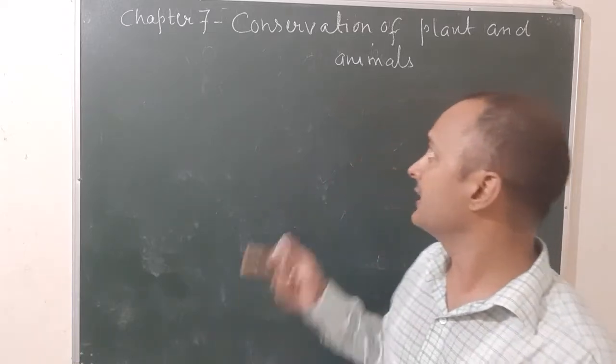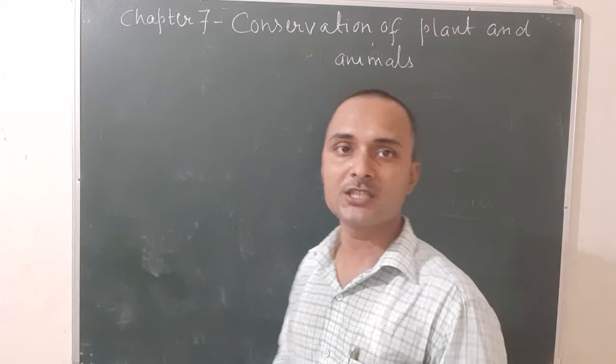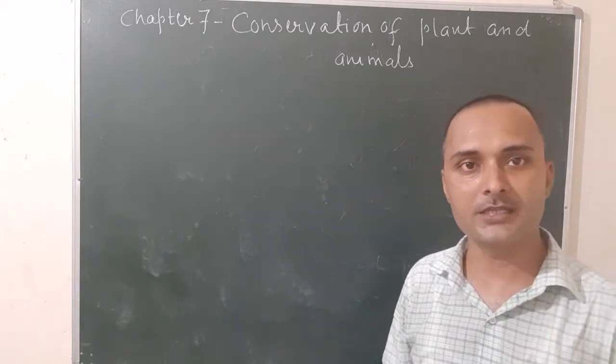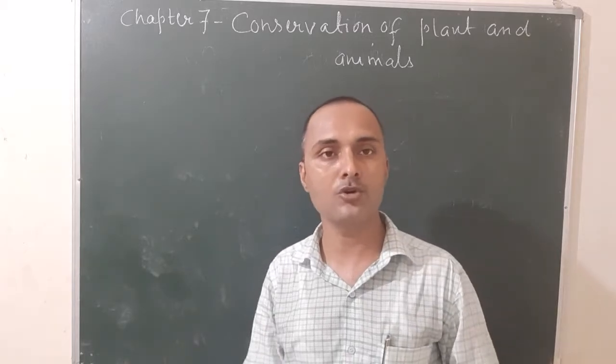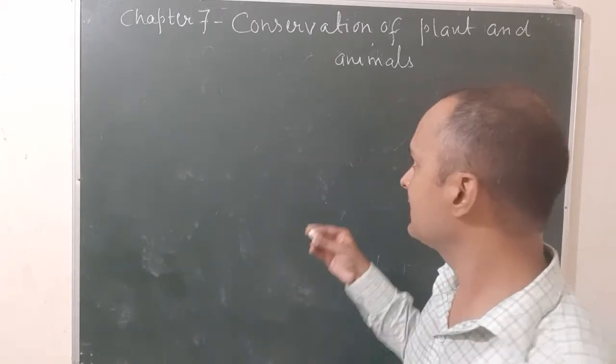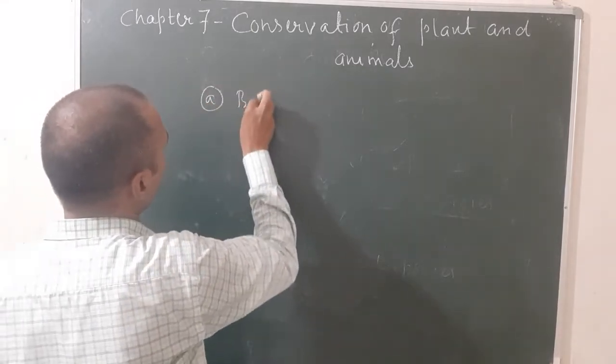Okay, so the next chapter I am going to start, that is chapter 7, Conservation of plants and animals. Okay, so in this chapter, first of all, we have to know about the basic terms related to this chapter. The first one given is, what is biodiversity?